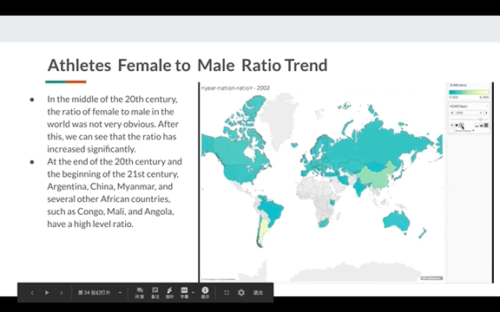This visualization was designed to see the female-to-male ratio trend from a global perspective, and we found that in the middle of the 20th century, the ratio of female to male in the world was not very obvious. After this, we can see that the ratio has increased significantly. At the end of the 20th century and the beginning of the 21st century, Argentina, China, Myanmar, and several African countries such as Congo, Mali, and Angola have a high-level ratio.